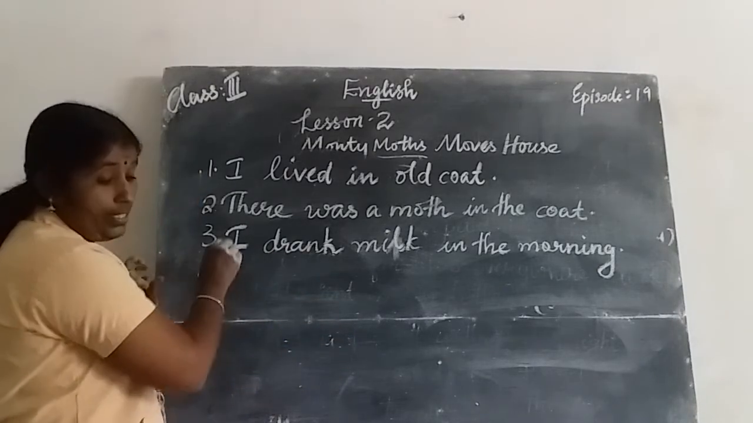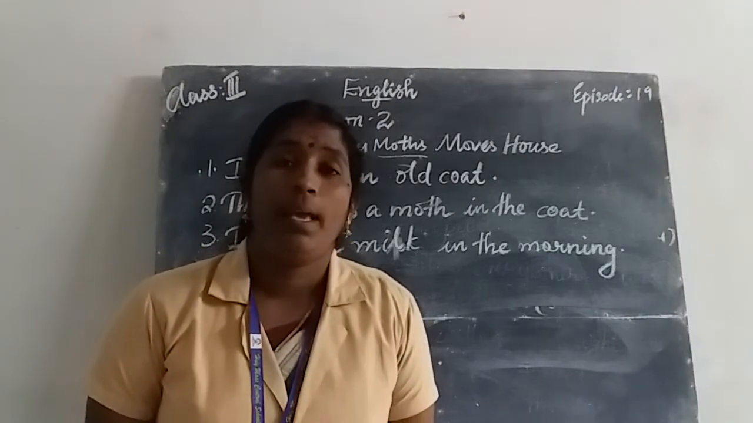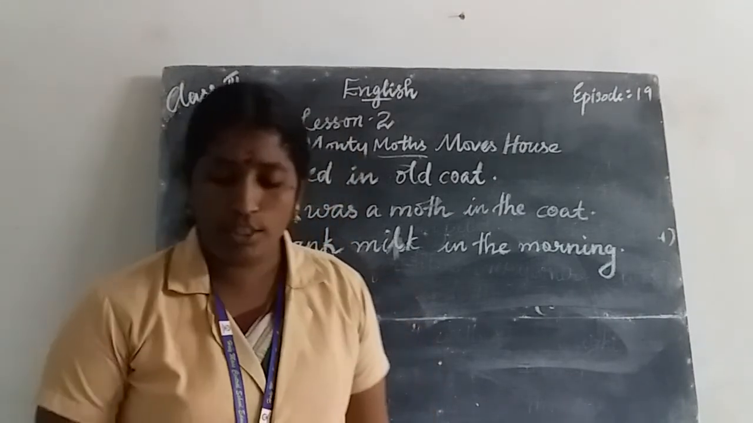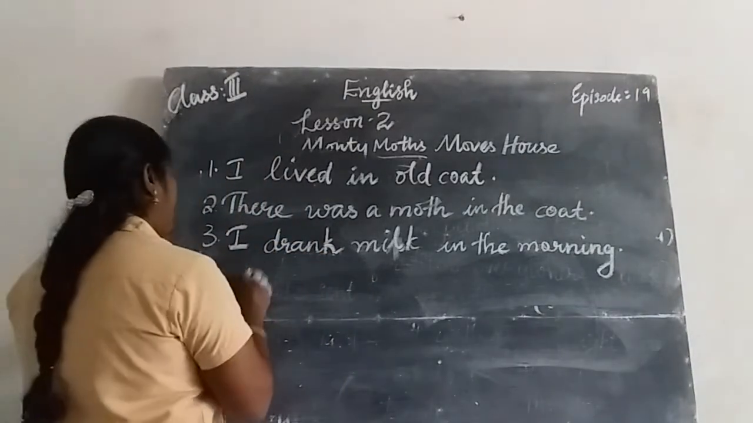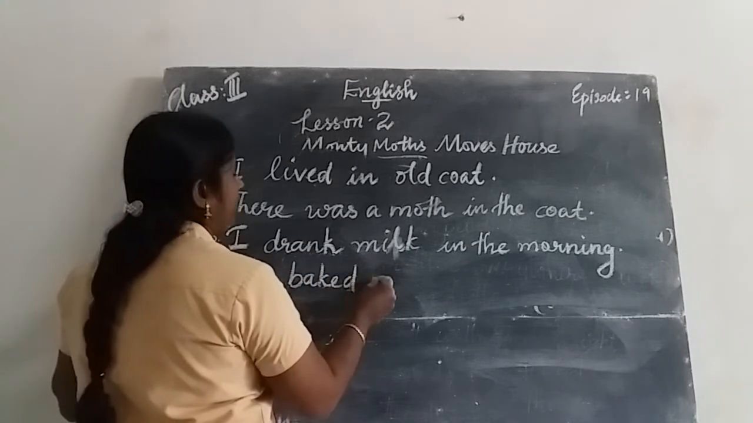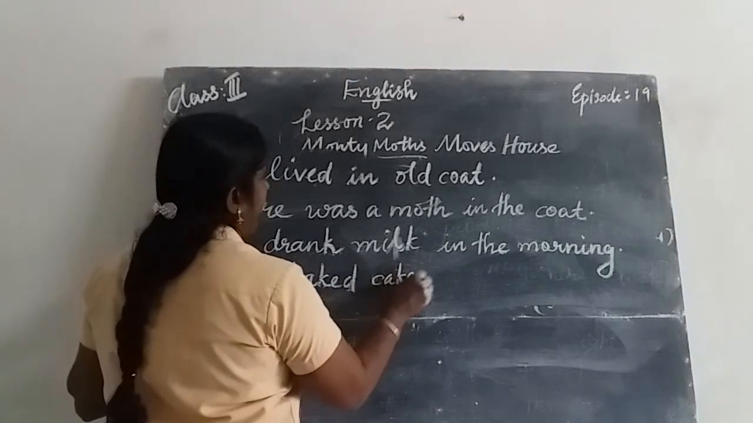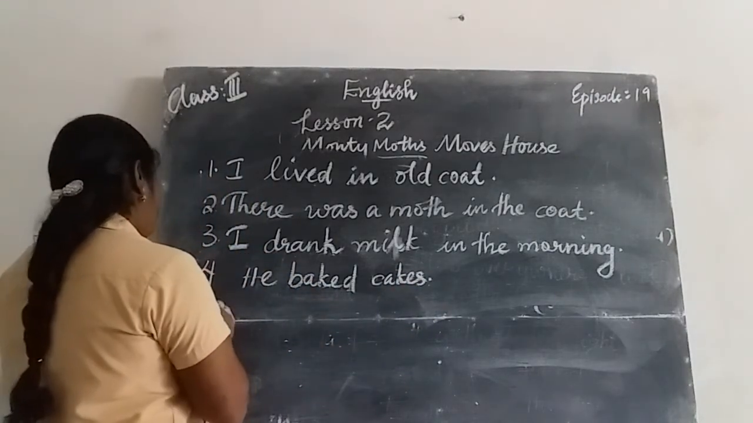Fourth one. What is the sentence? He bakes cakes. The verb is bakes. The past tense of bakes is baked. He baked cakes. B-A-K-E-D, baked. C-A-K-E-S, cakes. He baked cakes.